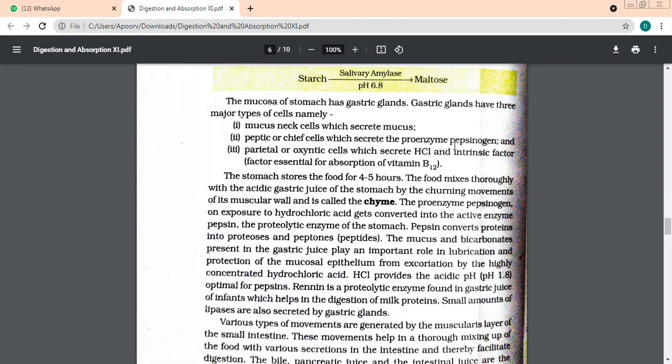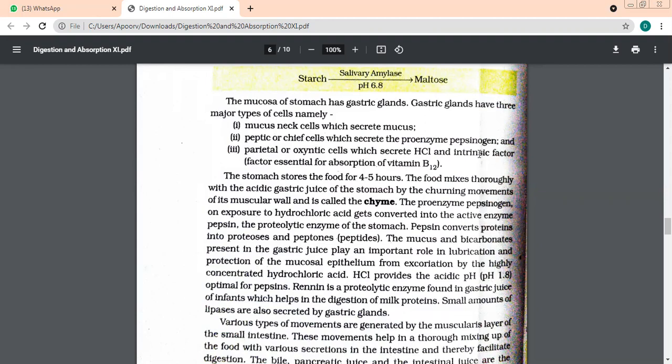They secrete the proenzyme pepsinogen. Understand this word proenzyme. When an enzyme is in inactive form, it is called a proenzyme. So peptic, pepsinogen. You can remember this. Peptic cells secrete which enzyme? Come on, P for peptic, I said. Pepsinogen. But also remember that it is in the proenzyme form. It is not in the active form. It is inactive form.